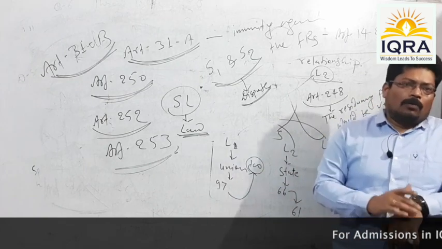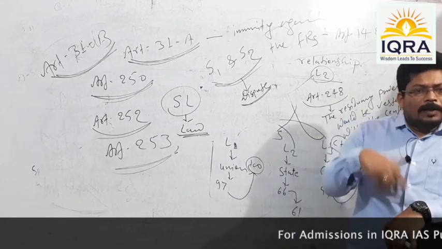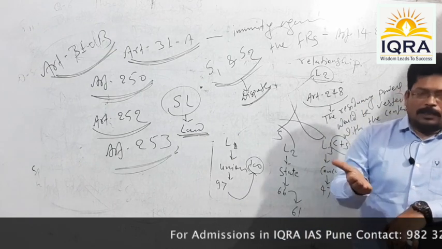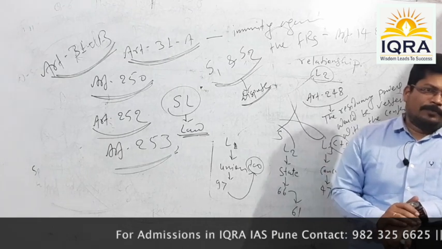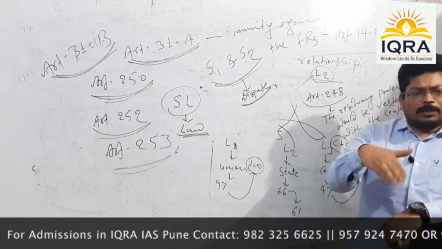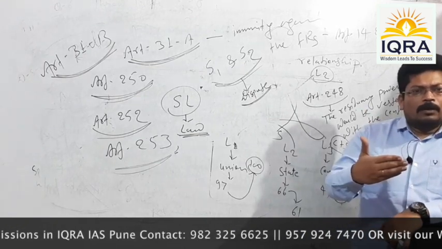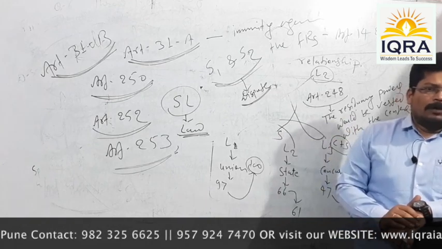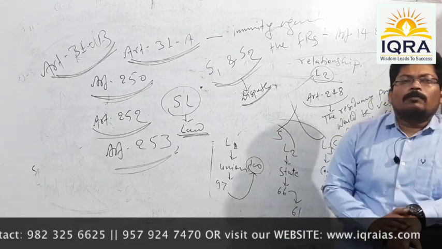in the 9th Schedule, it is imperative to face the consent of the center, the assent of the president. For example, suppose a particular legislative assembly has passed a resolution and it is willing to get that legislation inserted in the 9th Schedule. It cannot do so on its own.